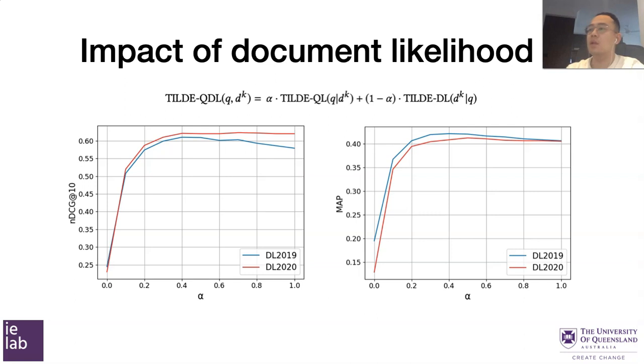As the plot shows here, the performance is very bad in this case, meaning documents cannot be ranked solely with document likelihood. However, the best performance is achieved when alpha equals 0.4 to 0.5, which further confirms that document likelihood is beneficial to our model. When alpha equals 1, which is the pure query likelihood ranking setting, the performance only slightly dropped. Provided that in this setting TILDE has the minimum query latency, we believe it is better and safe to just use alpha equals 1 if you don't have a GPU device.